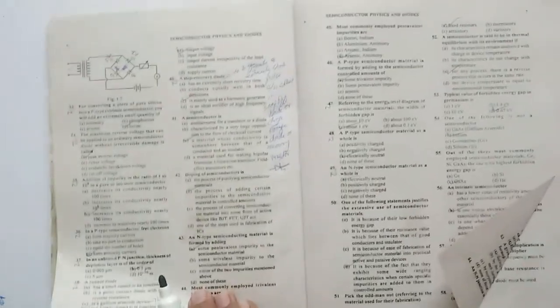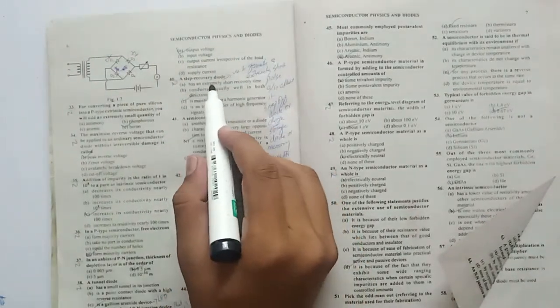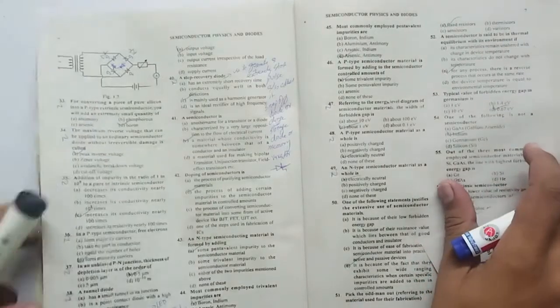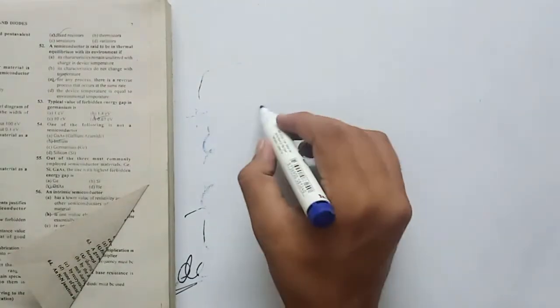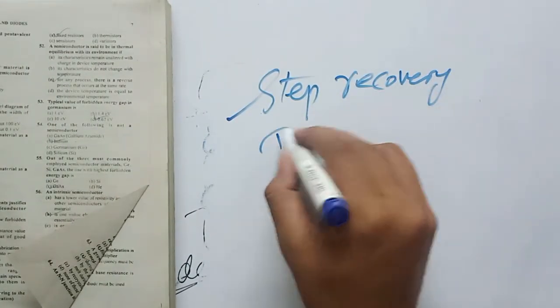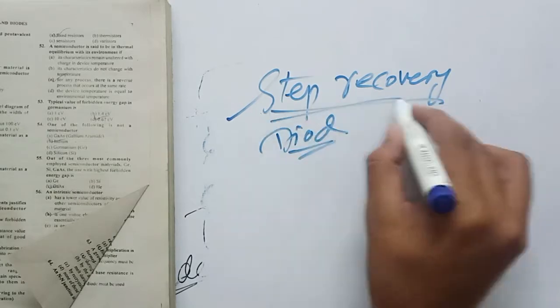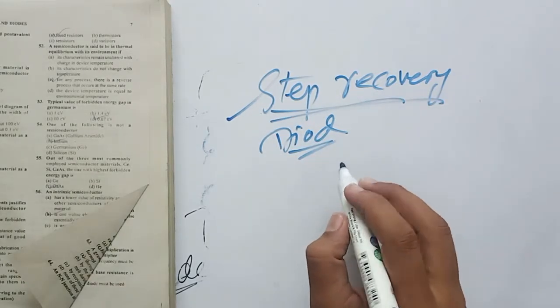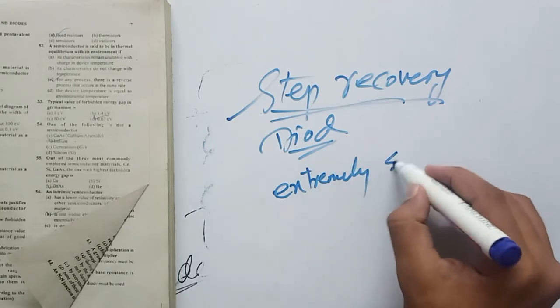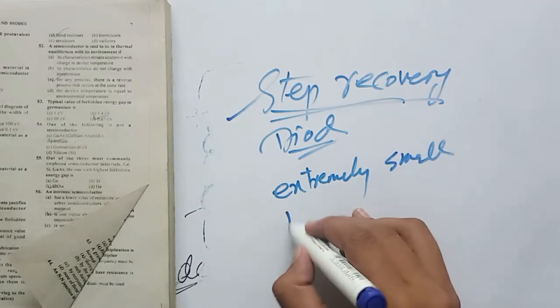Okay, next MCQ is 40, a step recovery diode. First we need to understand what a step recovery diode is. Step recovery diode is used to generate an extremely small pulse.